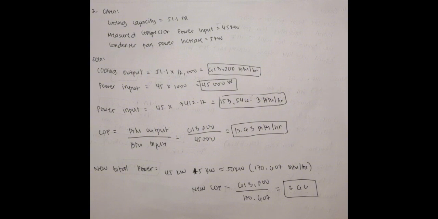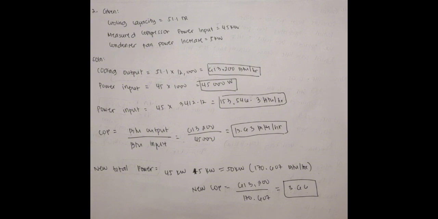Next is the power input in BTU per hour: 45 times 3,412.12, so we can get 153,546.3 BTU per hour.